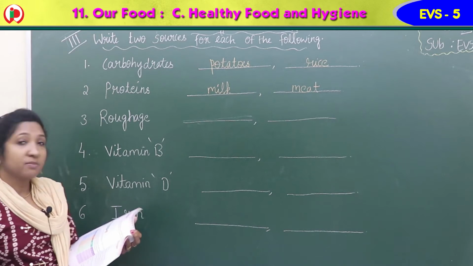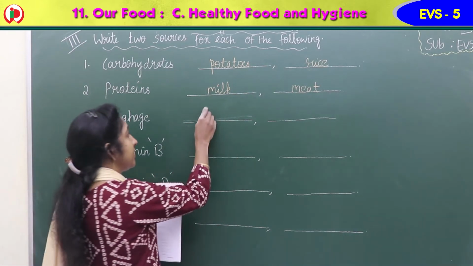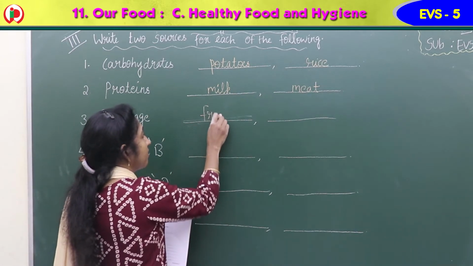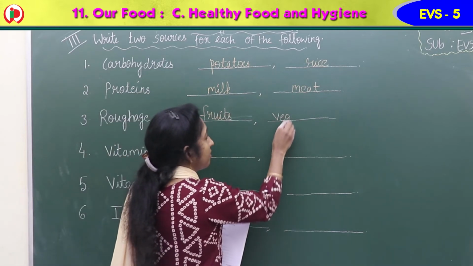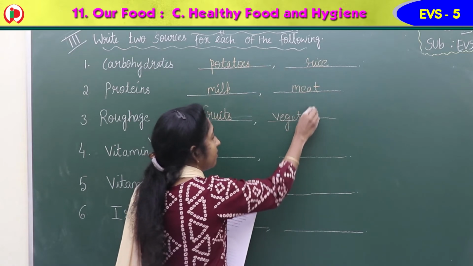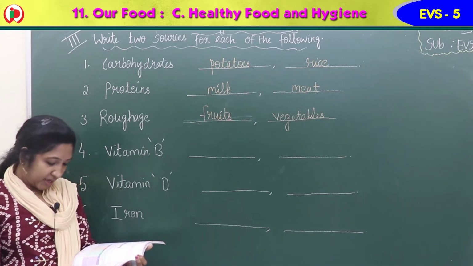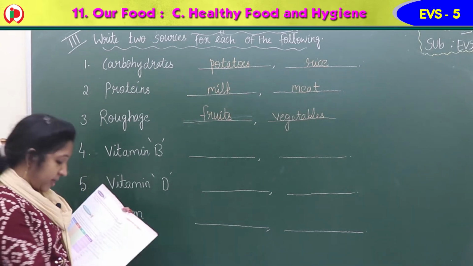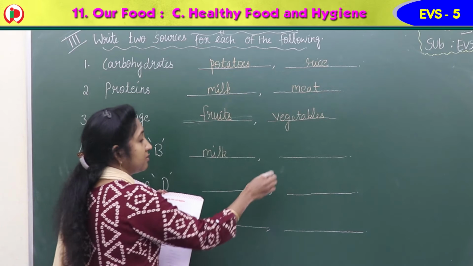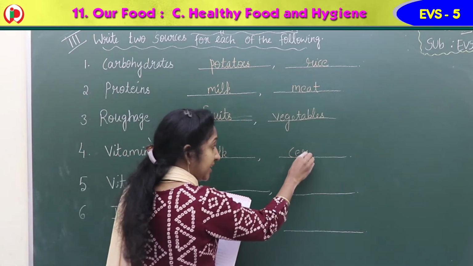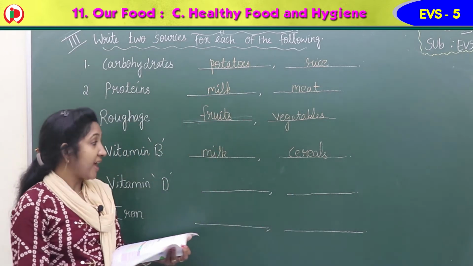Then roughage means fiber or roughage. Roughage you can write fruits and vegetables. Fruits, F-R-U-I-T-S, then vegetables. Then coming to vitamin B. Vitamin B you can write milk. Then cereals, S-C-E-R-E-A-L-S. Cereals. You can write milk and cereals.